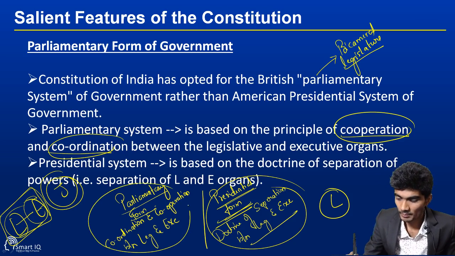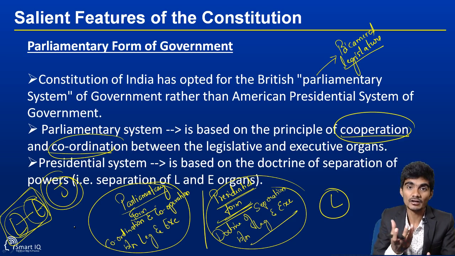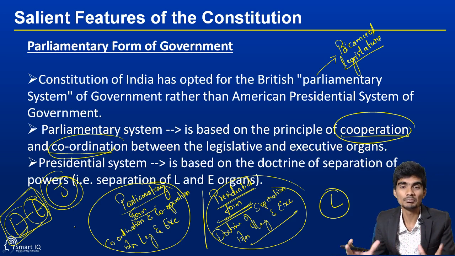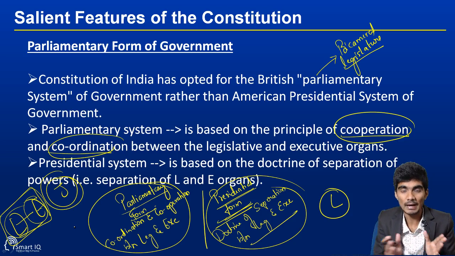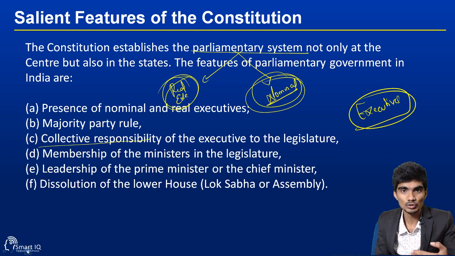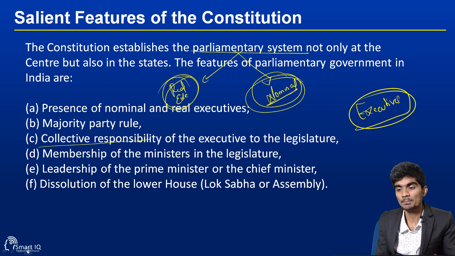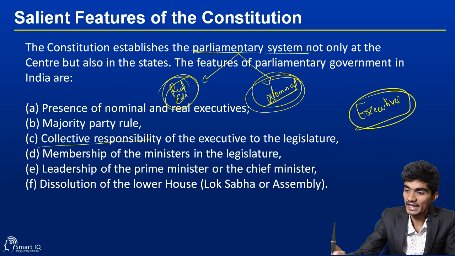So India opted for the parliamentary form of government because cooperation and coordination are most required in our parliament, and the collective responsibility of the executive to the legislature makes things simpler in the case of India. So India went for the parliamentary form of government. In this form, the executives take a major part; they are the powerful part in bringing laws, rules and regulations. Here the parliamentary form of government talks about the executives.